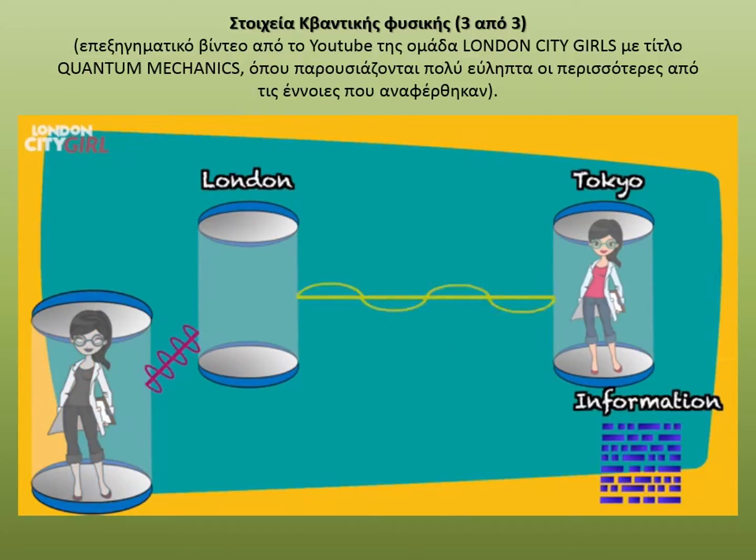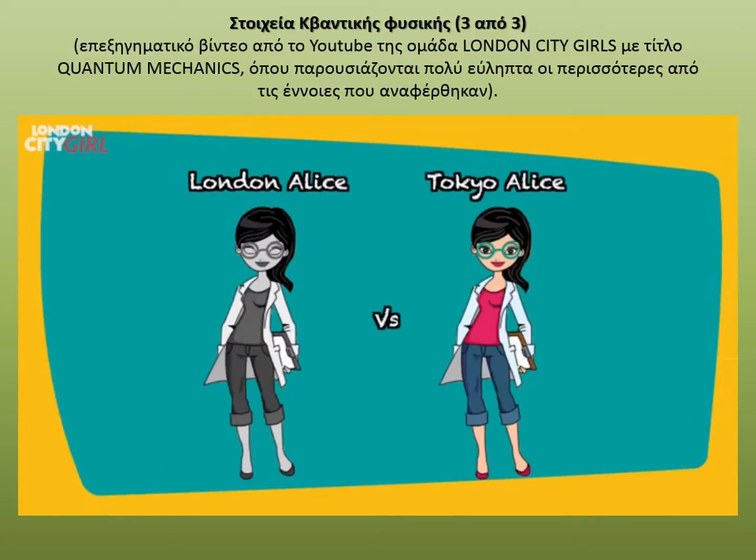The question is, as the original Alice dies in the process of teleportation but is then reconstructed at her destination in Tokyo, is that still Alice? Tokyo Alice is identical to the last atom to the London Alice, and is in full possession of London Alice's knowledge, experience, and memories. And Tokyo Alice even believes she is the London Alice, while the original London Alice no longer exists to debate the issue with her.